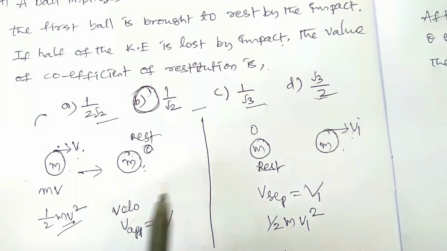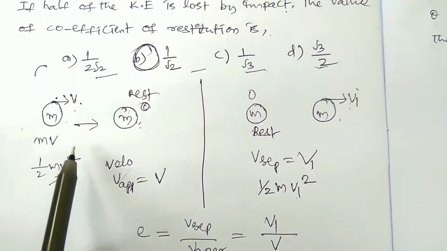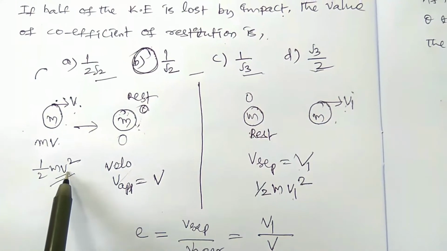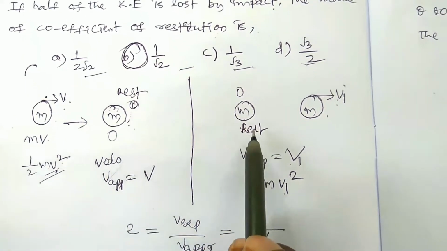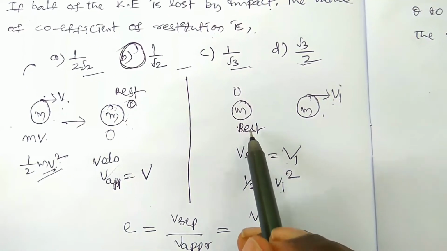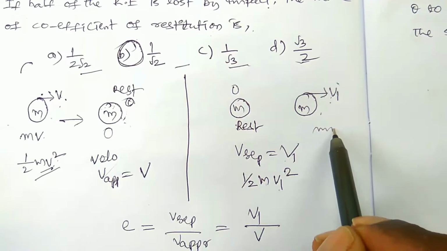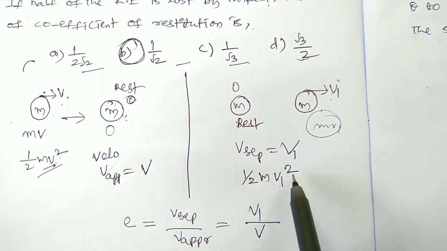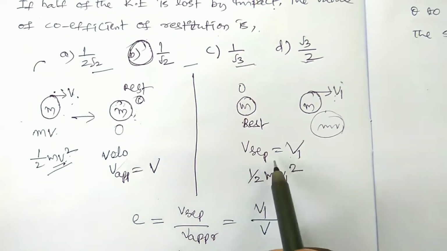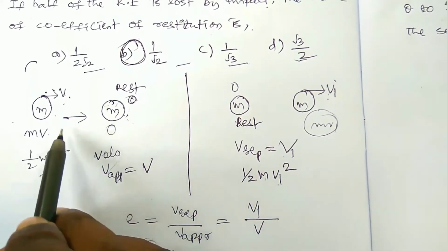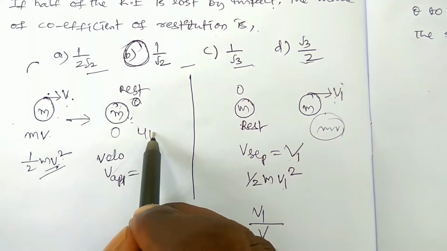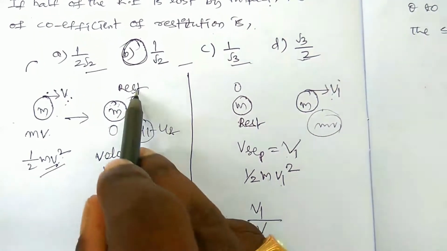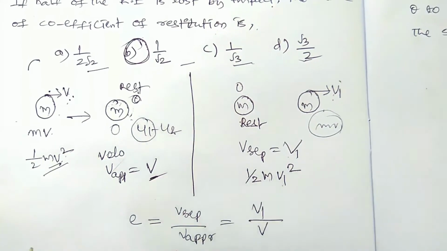Compare the before-collision momentum, mass into velocity, and the kinetic energy of half m v square. After collision the momentum is m v1, let it be, and the kinetic energy is half m v1 square. Here the velocity of approach is u1 minus u2, but u1 is equal to v and u2 is equal to 0, so it is only v.